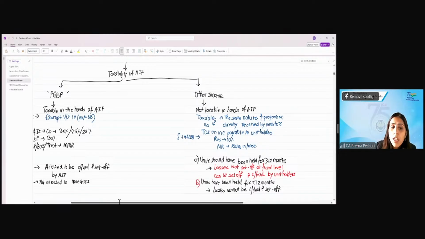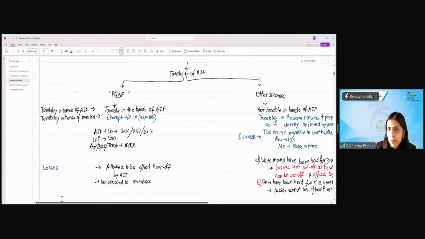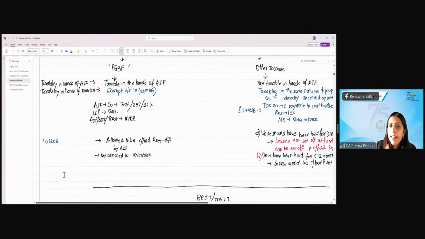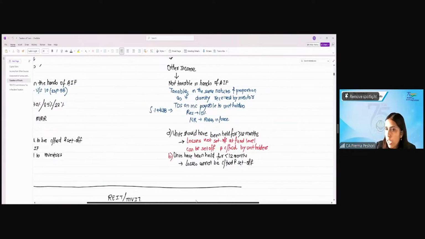Now, with respect to the losses of the AIF, losses are allowed to be carried forward and set off by the AIF if the losses are under the head PGBP, that is, if there are business losses. The losses will not be allowed to the investors because the income is getting taxed in the hands of the AIF. So even the losses will be allowed to be carried forward and set off by the AIF.